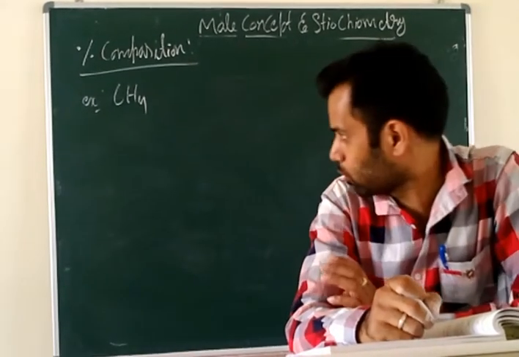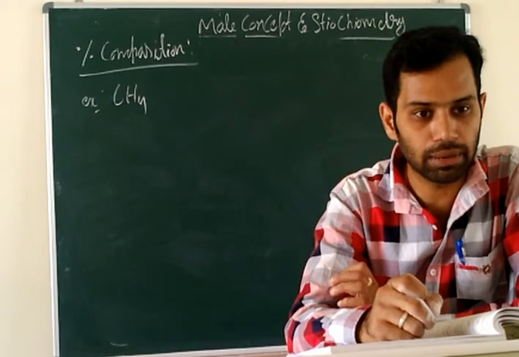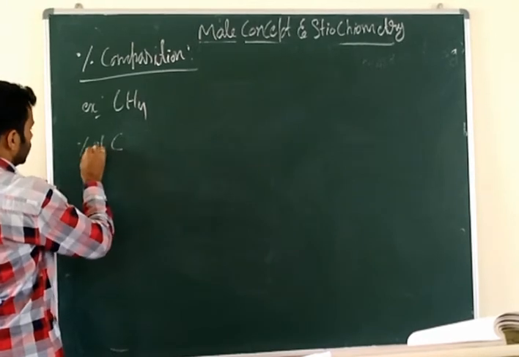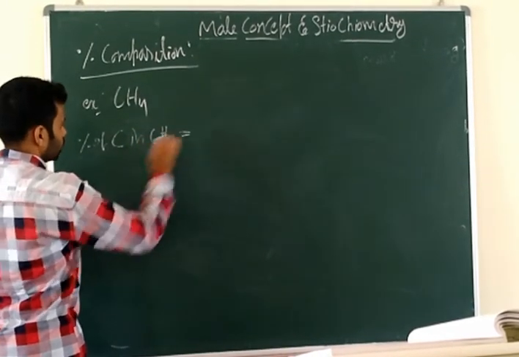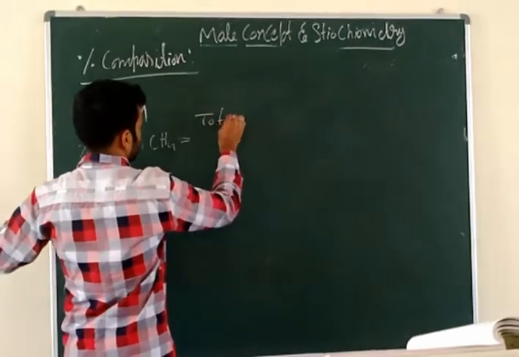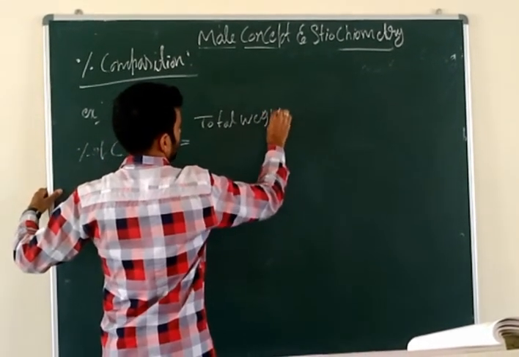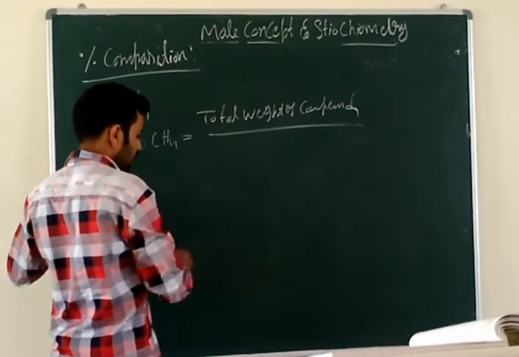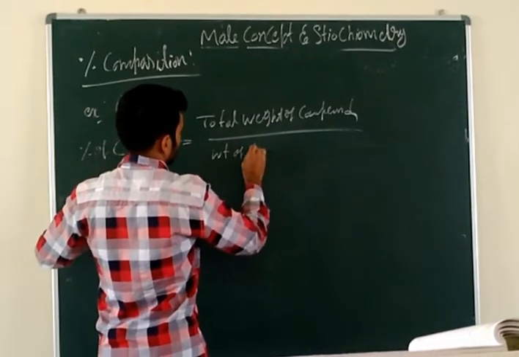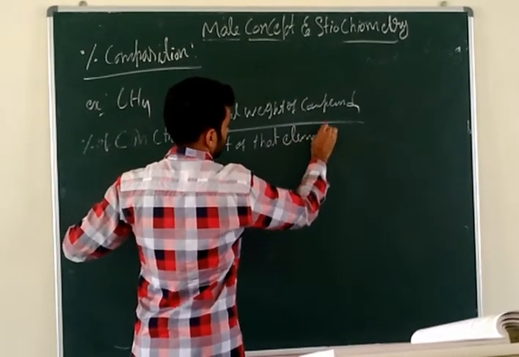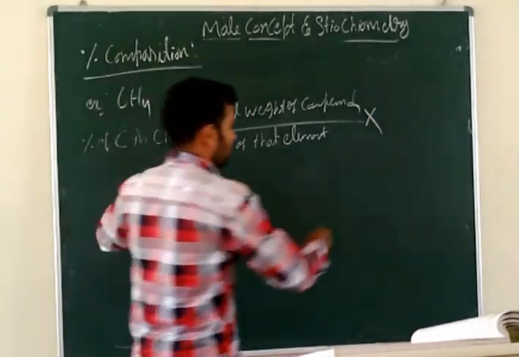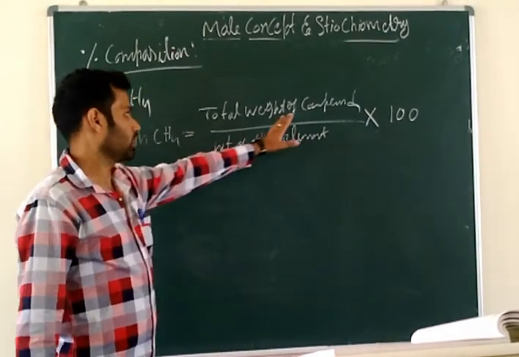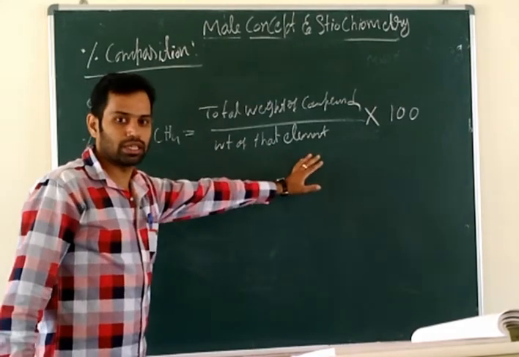How will you find that? In the compound methane, you should find the percentage of carbon. So what is the formula? Percentage composition, percentage of C in CH4, is equal to the weight of that element divided by the total weight of the compound, into 100. So this is the formula.